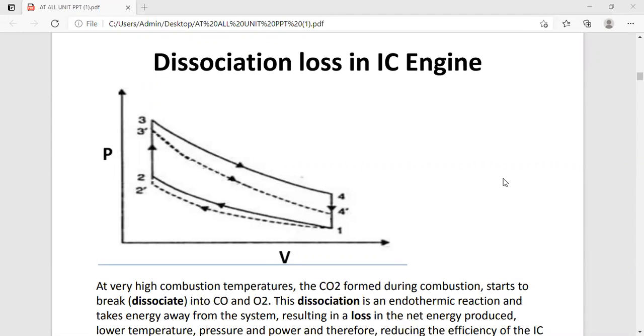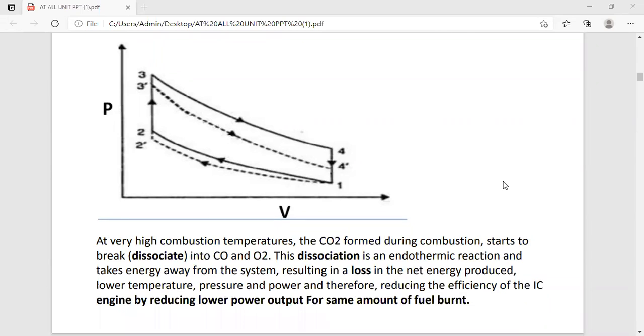Sorry, the second part. Now, dissociation loss in IC engine. This point we are going to discuss. So if you observe this figure carefully, you observe that the effect of dissociation in the case of the CI engine is not appreciable because the overall temperature due to combustion is low.